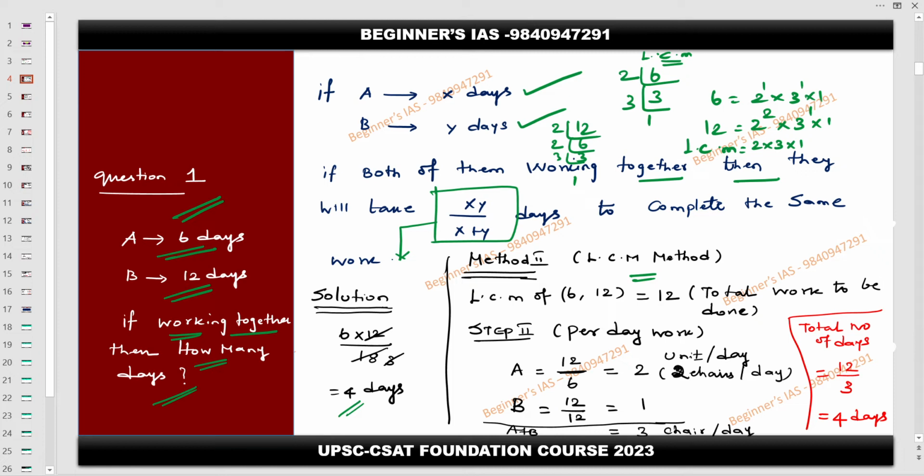The prime factor is 2, and the highest power is 2, so you take that. For 3, if the power is the same, you take that only. If one is greater, say 1 or 2, then you take the greater power. So 4 into 3 is equal to 12. That is the LCM. So, people, you have learned how to take the LCM.